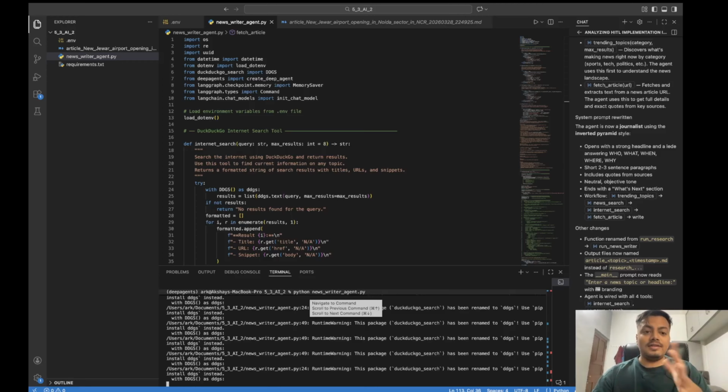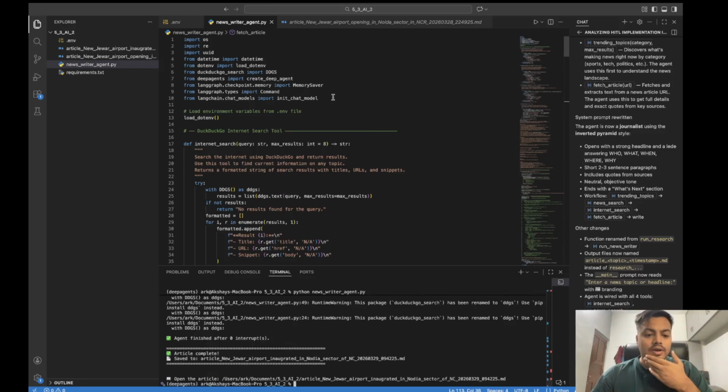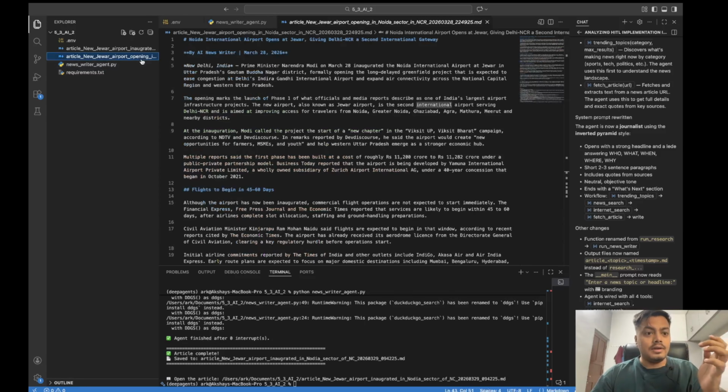Meanwhile, the article gets generated. Maybe we can have a look at the code, and the article will keep generating in the background. So here I'm importing my packages. Okay, fine. It's done. It's created.